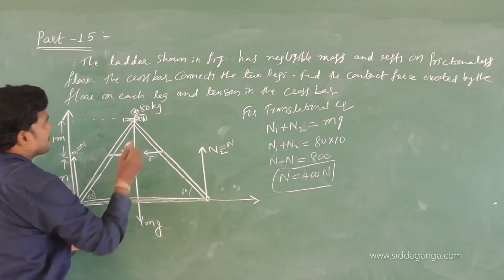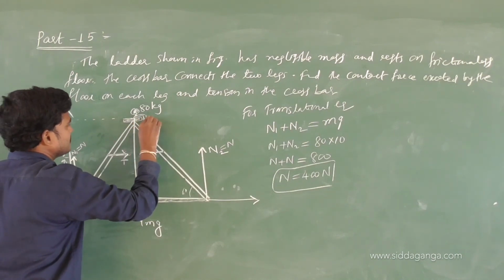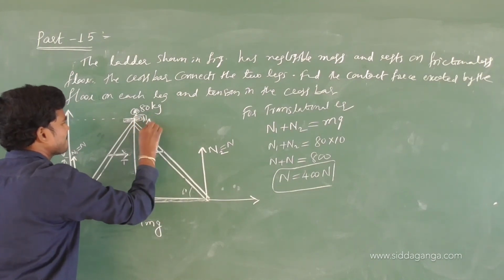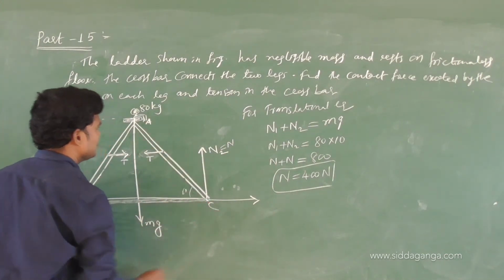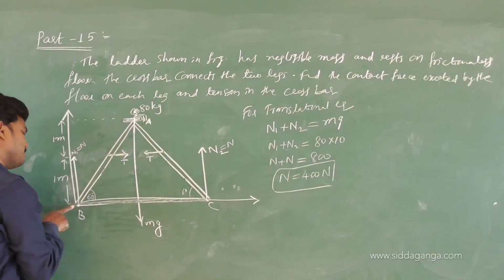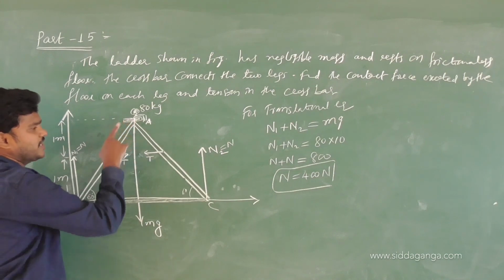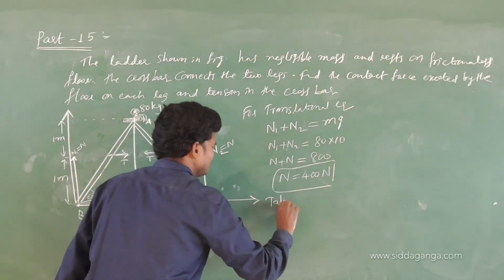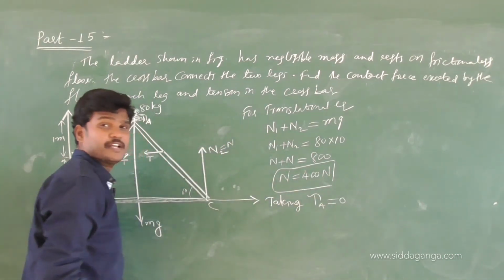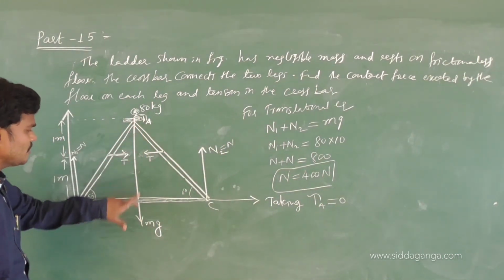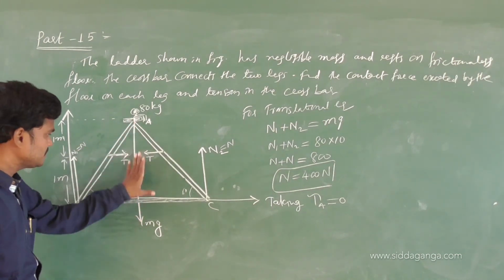Here W is the weight of the person. Let us suppose, let me label these A, B, and C. Now take the torque about A or B or C. You can take the torque at any point. Let me take the torque about A as 0. Why am I taking torque about A? At A, the weight of the body is acting, so this does not create a torque. About this point, torque is not there.